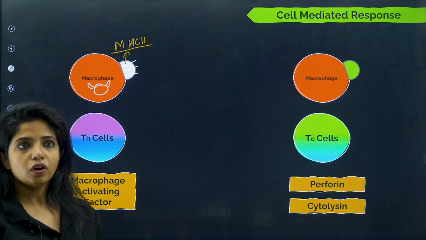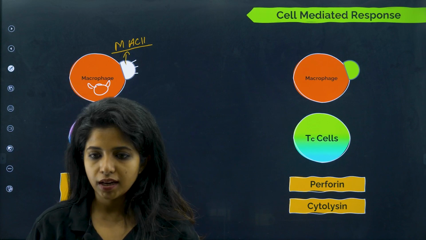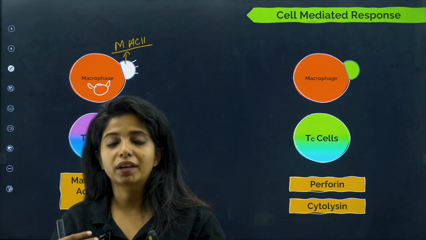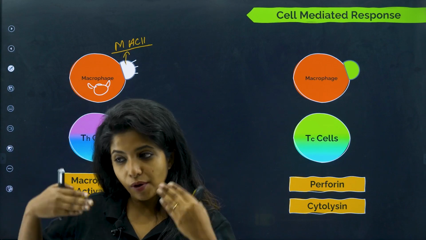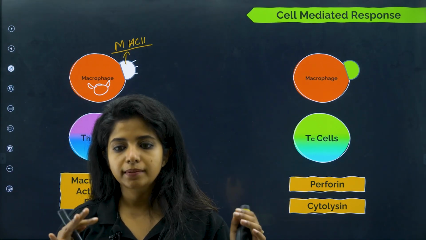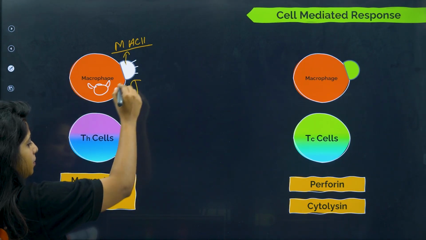Every one of us has a different major histocompatibility complex that is made up of proteins itself, but in a different order. Just like how we have different fingerprints, our body and some other person's body will have MHC in a different way. Different types. So basically, yes, TH cells, they see it.